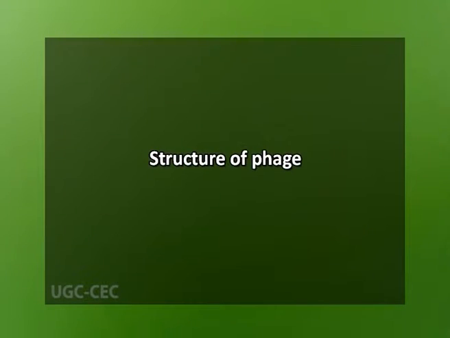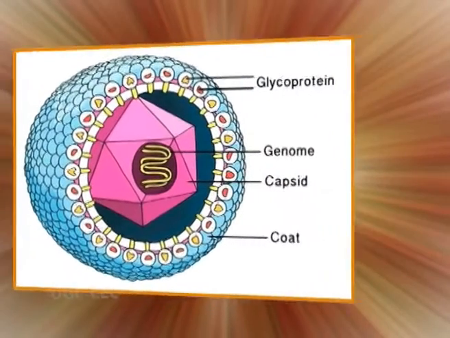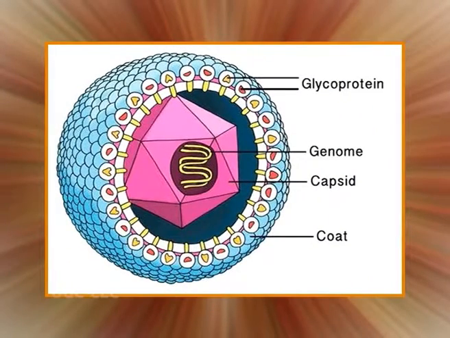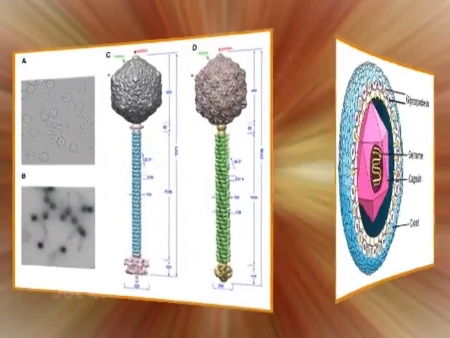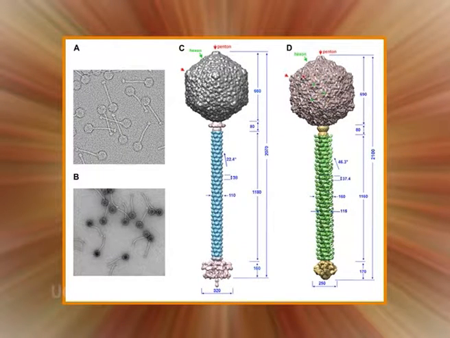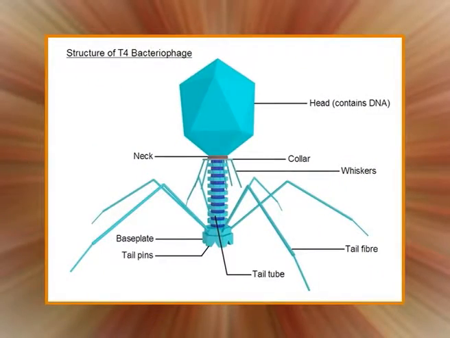Now coming to the structure of phage. All phages have a chromosome encased in a capsid that is composed of phage-encoded proteins. For many phage types, the capsid is attached to the tail structure that is also made from phage-encoded proteins. T4 and P1 contain a linear double-stranded DNA genome encased in a capsid and attached to a tail. The T4 genome is 172 kb, while P1 is smaller phage with a genome of 90 kb.